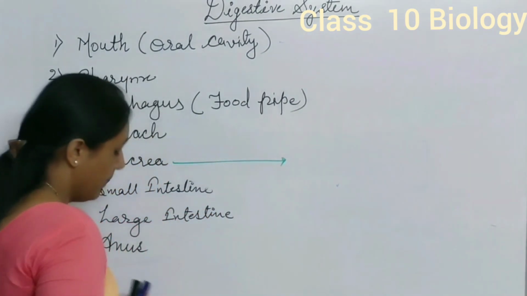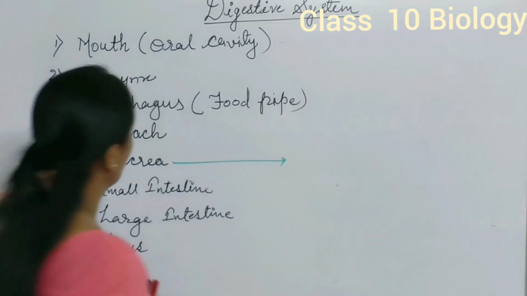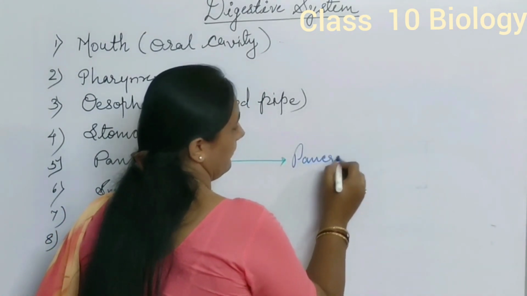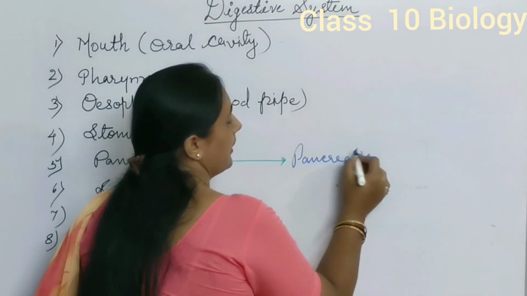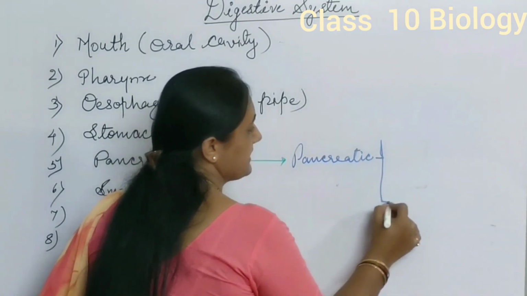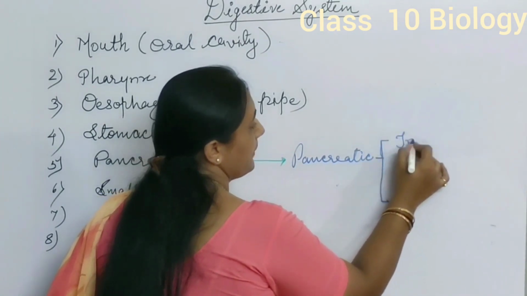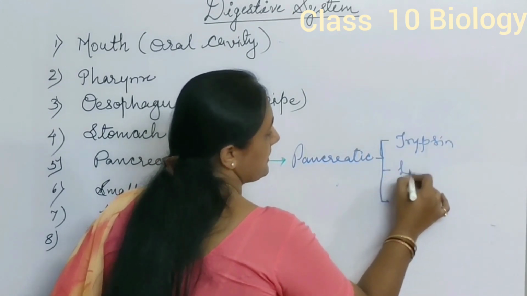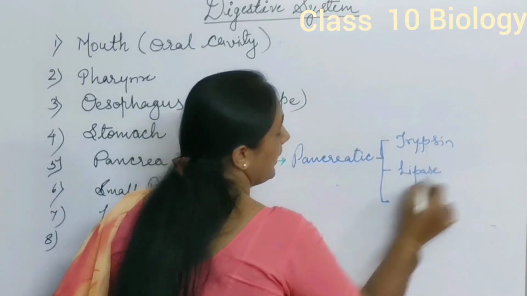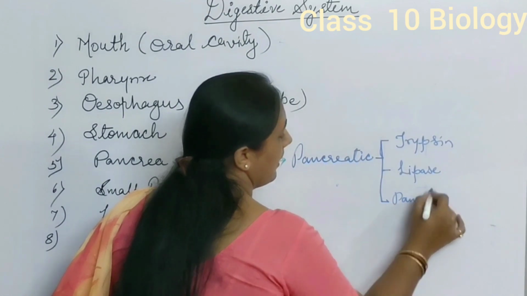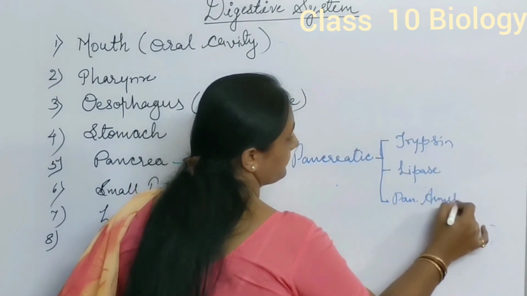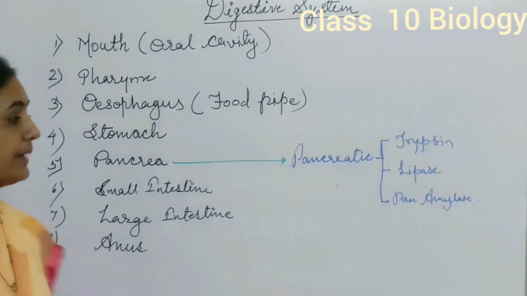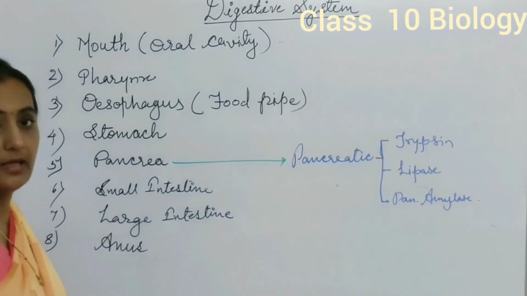Pancreas secretes pancreatic enzymes. What are those pancreatic enzymes? It secretes two basic enzymes, that is trypsin and lipase. Even pancreatic amylase. What is the role of this trypsin, lipase and pancreatic amylase?